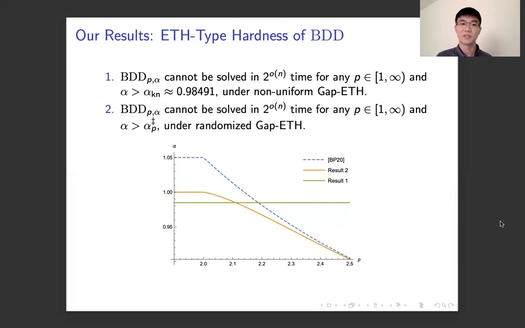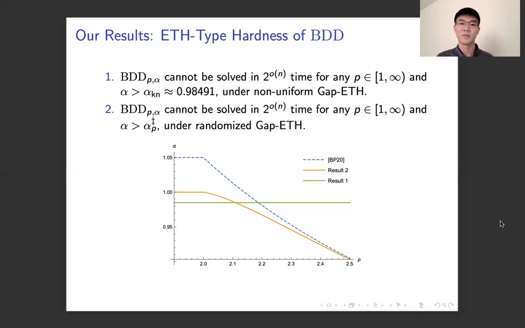Our second result is similarly that BDD cannot be solved in 2 to the little o of n time for any norm p and any alpha that is at least the quantity alpha double dagger, while this time under randomized gap ETH. Here the figure shows a comparison of our result 1 and result 2 to the previous bound in the work BP20. The blue dashed curve shows the previous bound in BP20, and we could see that our result 2 always improves upon the previous bound. And moreover, our result 1, which is the horizontal line, improves upon the result 2 for small enough p.